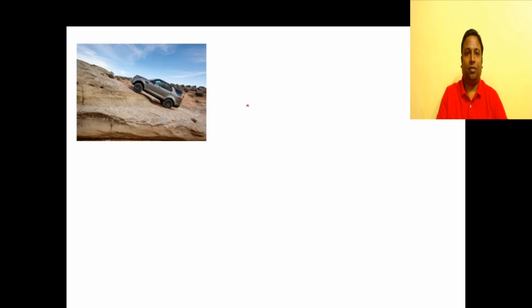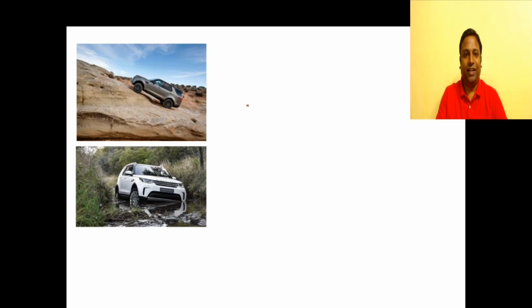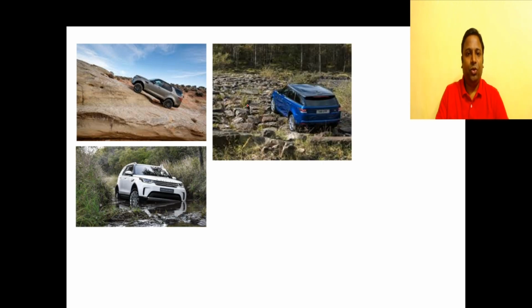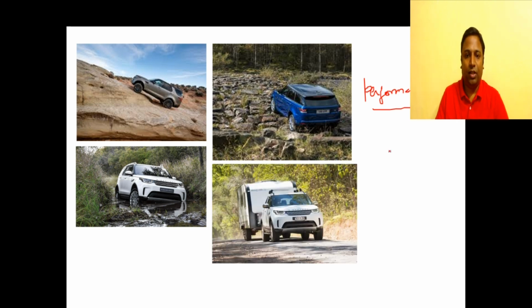For instance, terrain testing. They take this vehicle and put it in various terrains like this. It's not that every user will be driving in all these terrains, but as a product, when we say this can be driven on this terrain, we should ensure that the product doesn't end up with any defects while facing that terrain. These kinds of tests mostly come under performance testing. So how the vehicle performs on different terrains.